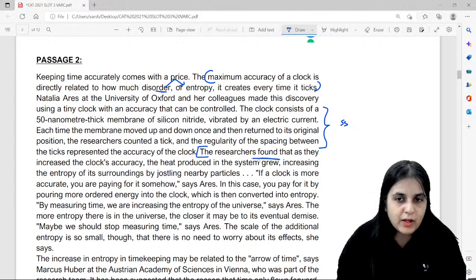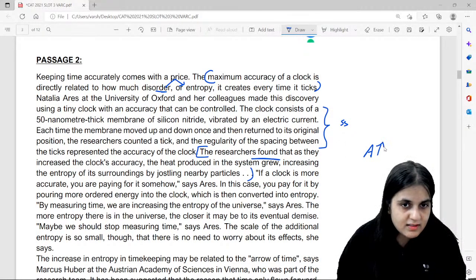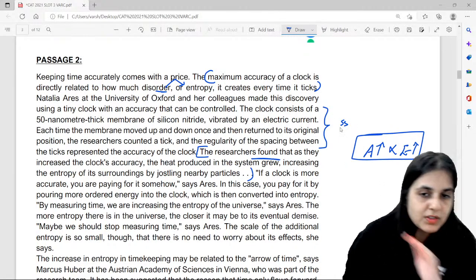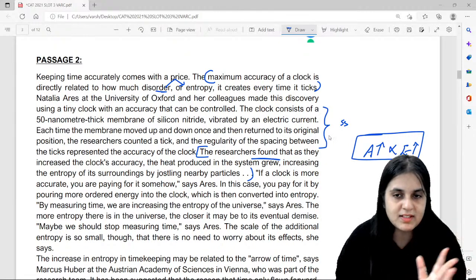The researchers found that as they increased the clock's accuracy, the heat produced in the system grew, increasing the entropy of its surroundings by jostling nearby particles. So as the accuracy increases, so does the entropy. Okay, so this is the finding. This is important. The rest of it, you can just skim and scan.